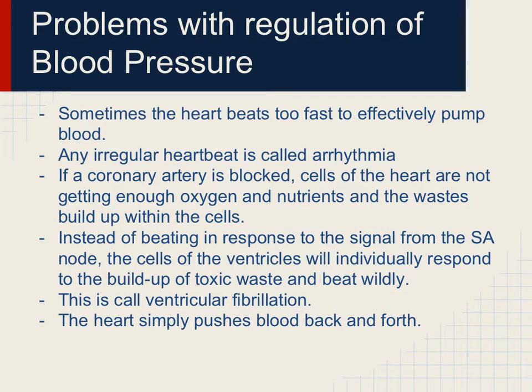Sometimes the heart beats too fast to effectively pump blood. Any irregular heartbeats are called arrhythmia. If a coronary artery is blocked, cells in the heart are not getting enough oxygen and nutrients, and the waste builds up within the cells. Instead of beating in response to the signal from the SA node, the cells of the ventricle will individually respond to the build-up of toxic waste and beat wildly. This is called ventricular fibrillation. The heart simply pushes blood back and forth.